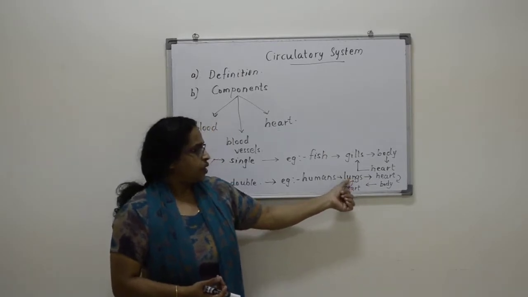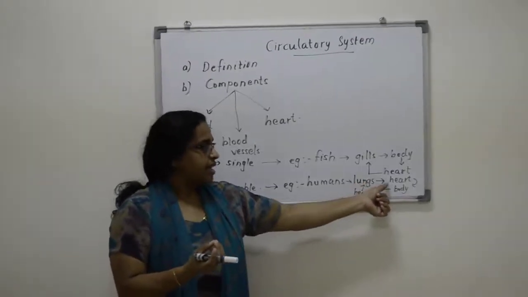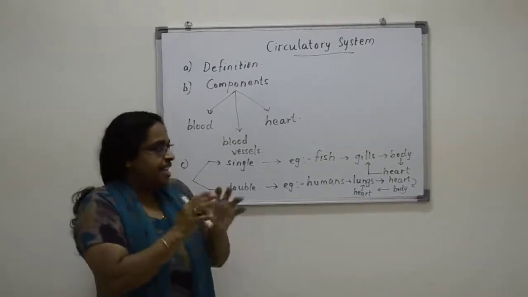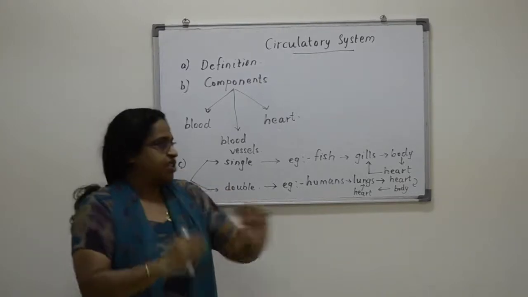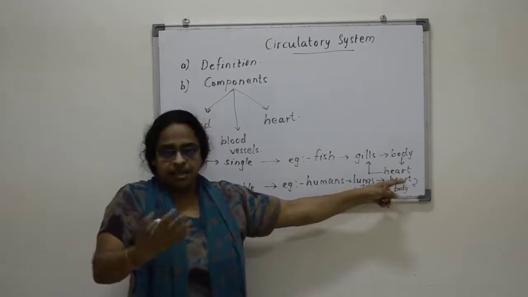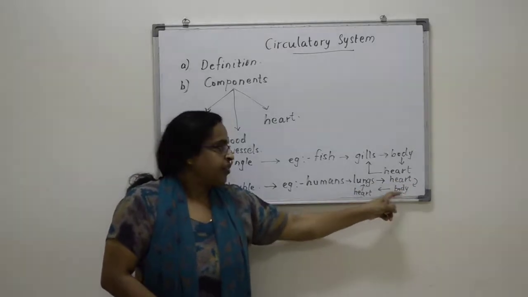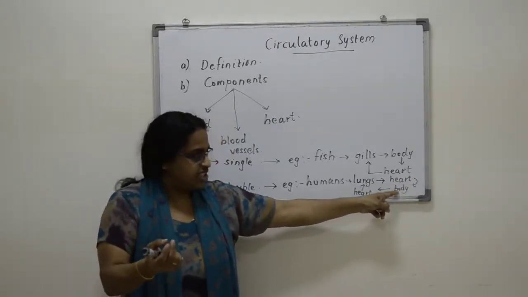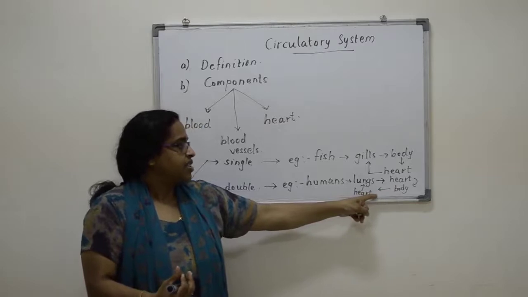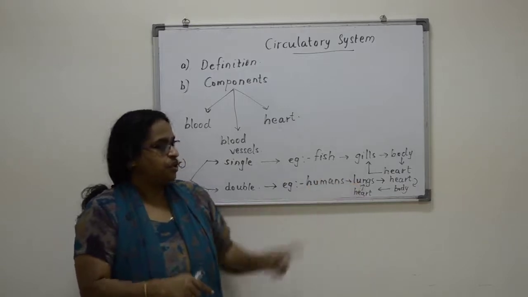So when the blood goes to the lungs, it takes in oxygen, and then it doesn't have the pressure because our body is big. So it needs a pumping organ to give the pressure, so it goes to the heart, to one side of the heart, that we will learn after. And from there it goes to the whole body, and it collects carbon dioxide, and the deoxygenated blood again goes back to the heart, and from there it goes to the lungs.